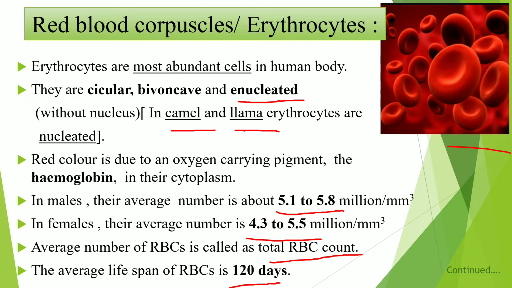So what is the total RBC count in human male? It is 5.1 to 5.8 million per cubic mm blood, and in female RBC count is 4.3 to 5.5 million per cubic mm of blood. Then what is the average life of this RBC? The average life of RBC is 120 days.